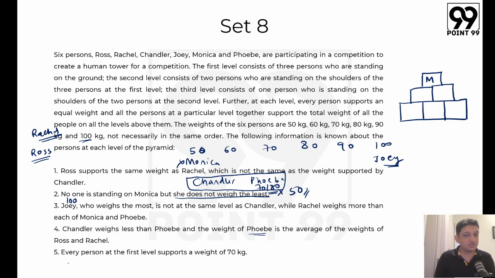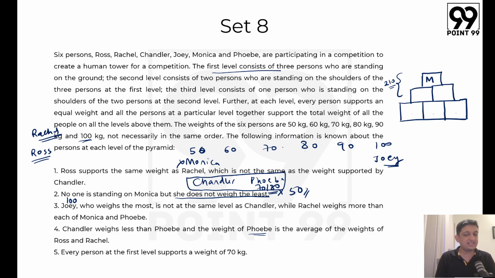Right now, what else do we know? Every person at the first level supports a weight of 70 kg. Now, the first level is basically 3 people. So these people will all support a weight of 70 kg. So 70, 70, 70, which means that these three together is going to be 210 kg. Now we know that 50, 60, 70, 80, 90, 100 is cumulatively going to be equal to 450 kg. So 450 kg is what we have here.